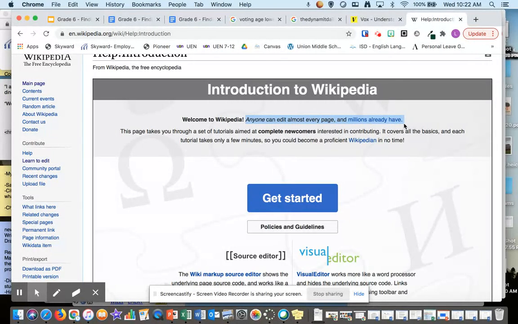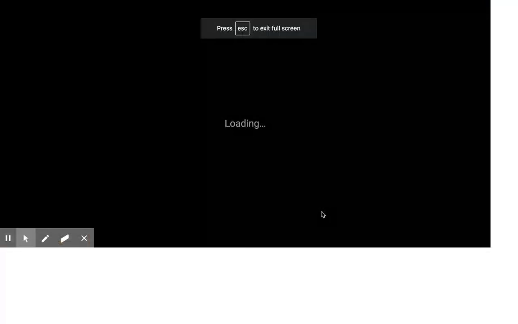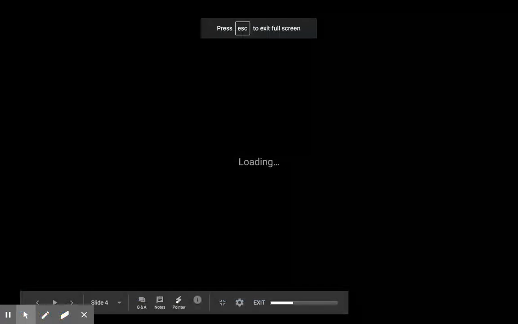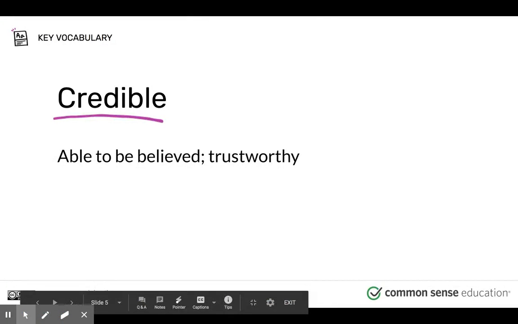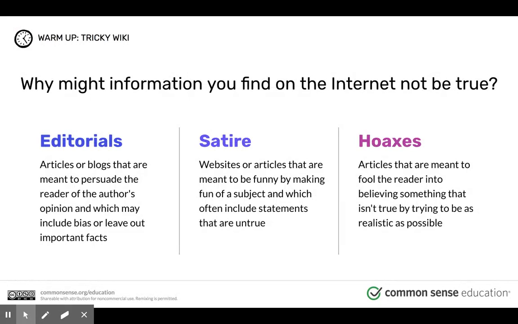So we never want to see you cite Wikipedia. Don't use that for research projects. We don't know if it's true information. So don't use Wikipedia. Anybody has the power to change it. Okay, so because of that, we need to find actual news sources. Credible news sources. Again, credible means believed, able to be believed, or trustworthy. Is it real? Can we trust it?